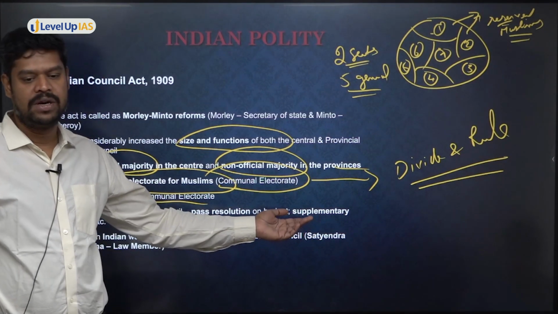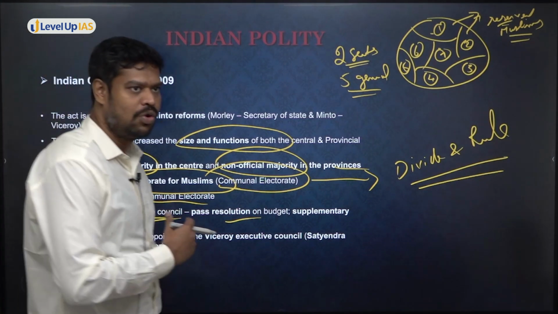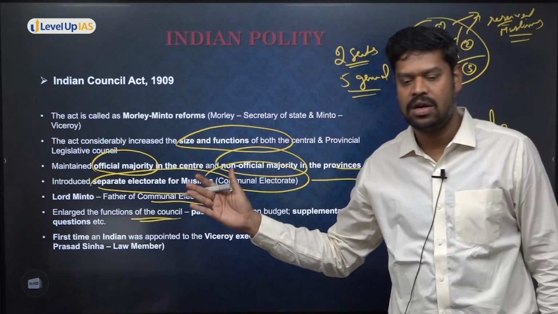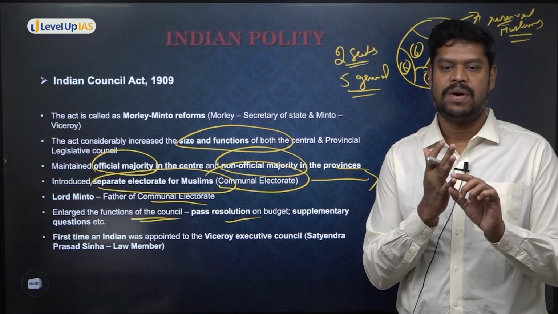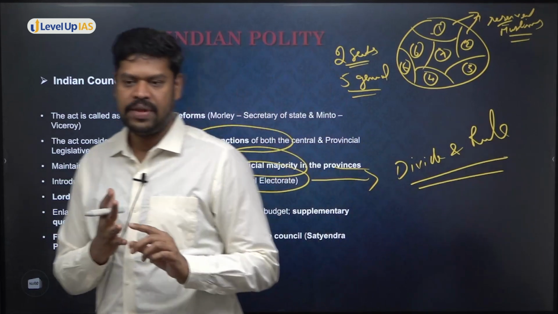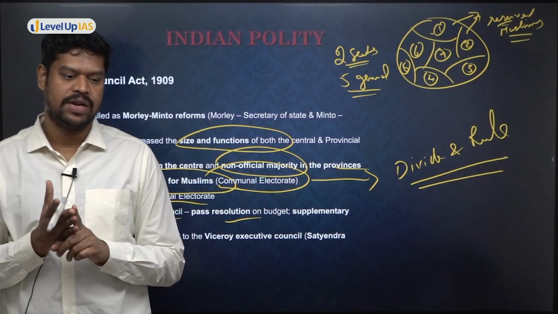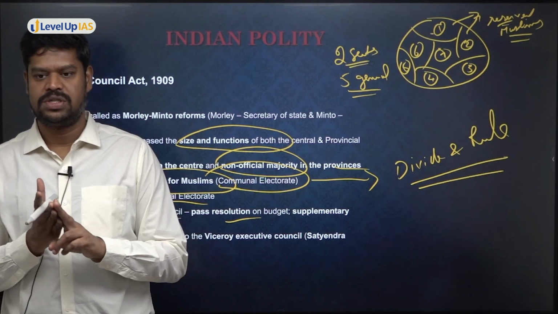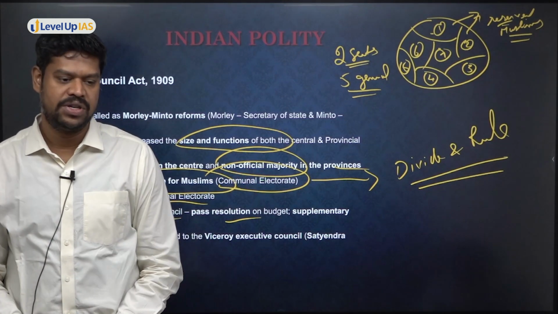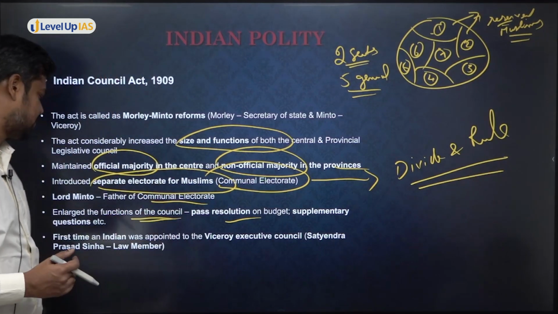They are allowed to ask supplementary questions also. So this is what I said, that they can bring in resolutions also. Now try to understand, over a period of time, their functions are also improving. Starting from 1861 till 1909, just see what was the initial power that was given to them. Only they discuss the bills. Then in 1892, they can discuss about the budget, and they can ask questions. In addition to that, they can pass resolutions on the budget, and they can also ask supplementary questions. So over a period of time, their functions started expanding.